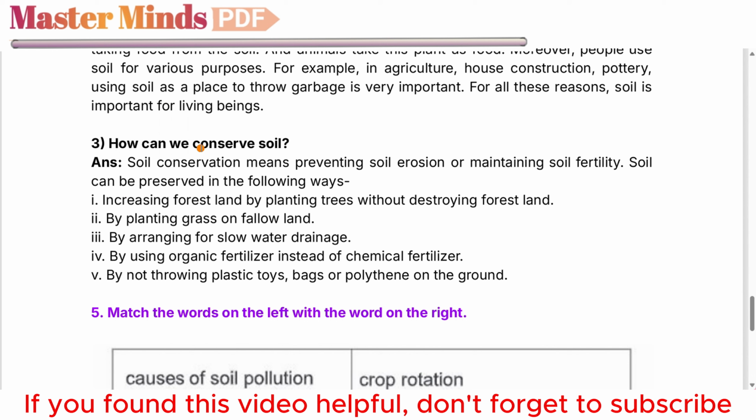3. How can we conserve soil? Answer. Soil conservation means preventing soil erosion or maintaining soil fertility. Soil can be preserved in the following ways. 1. Increasing forest land by planting trees without destroying forest land. 2. By planting grass on fallow lands. 3. By arranging for slow water drainage. 4. By using organic fertilizer instead of chemical fertilizer. 5. By not throwing plastic toys, bags, or polythenes on the ground.